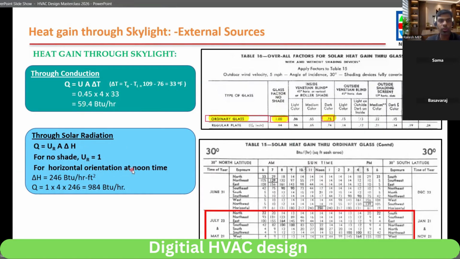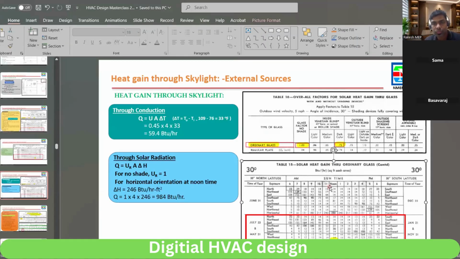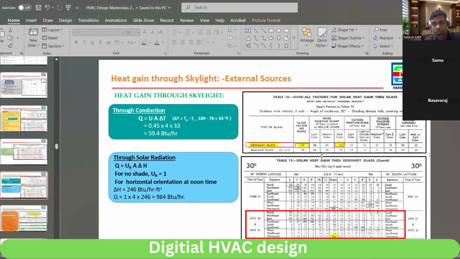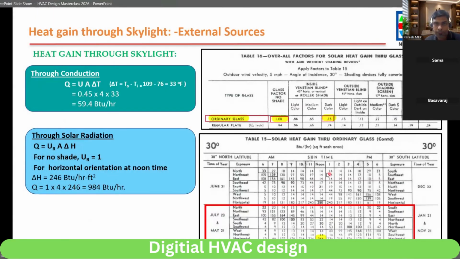For horizontal orientation at noon time, we have to see. So Q is equal to the factor times area times del H. So this is the time, and for horizontal, the value is here. We are considering 12, so 12 we have to take. It is 246. So we multiply all the values: this is 1, this is 4, 2 by 2, 4, and this is 246. This is the Q value. Clear? Any doubt? Glass and skylight both are the same. The concept is the same.